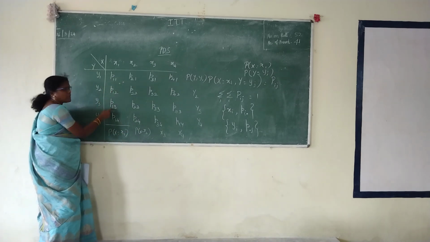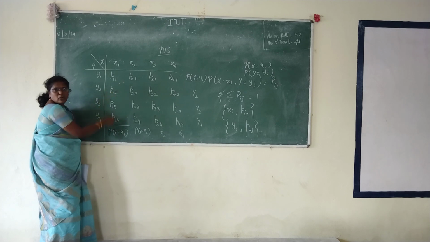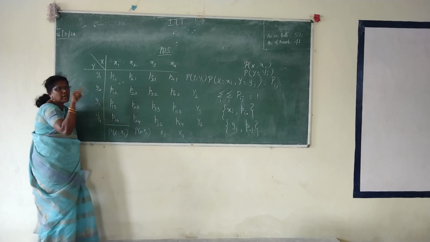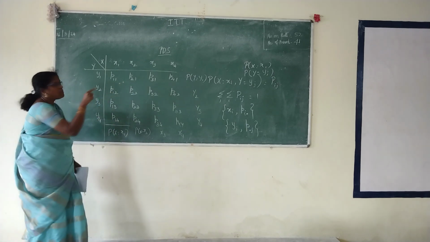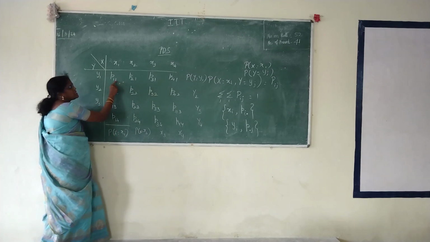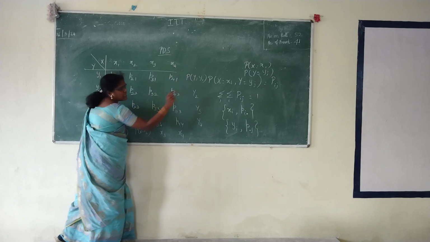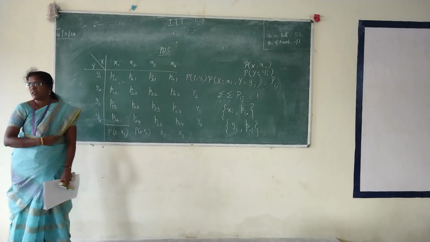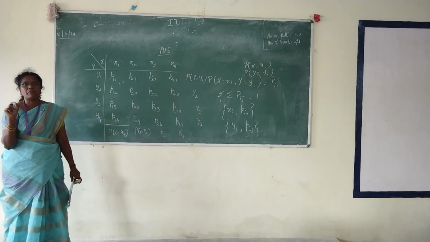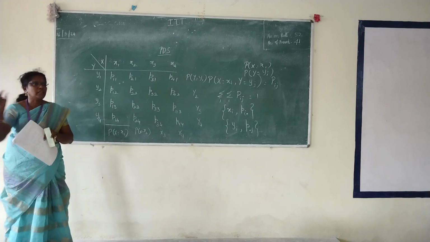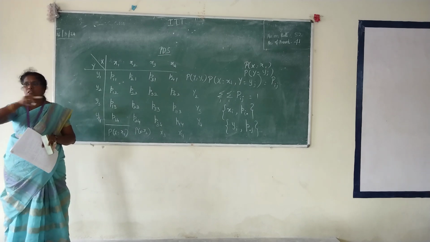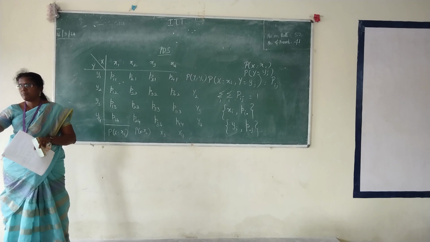Whether all x are 1 now, whether j are varying or not. So only we put the symbol as i dot. Similarly for y, what happens? j is fixed, yes or no? i is going to vary, so only we say it as p dot j. In the value you are trying to find, that will be a fixed one. The other one will be varying because we are going to discuss all the possible possibilities.